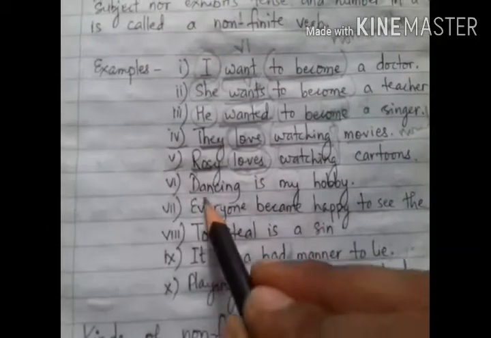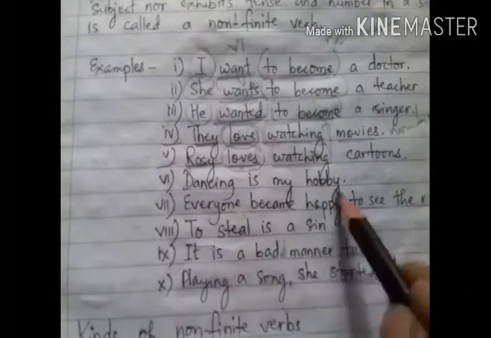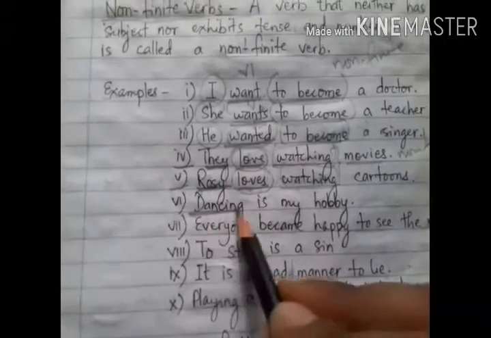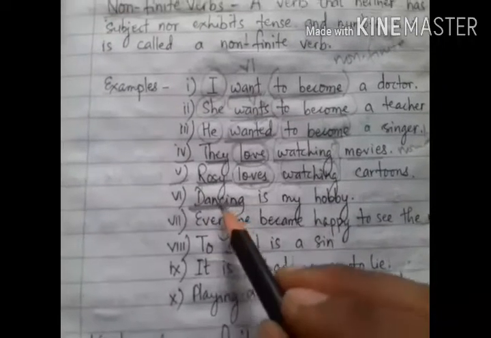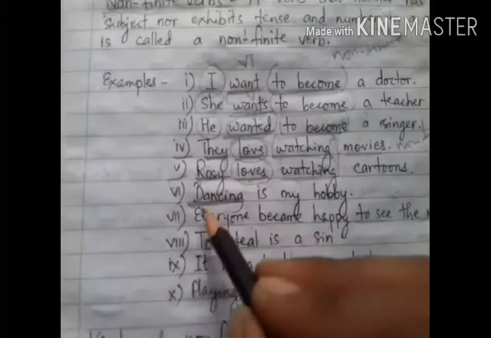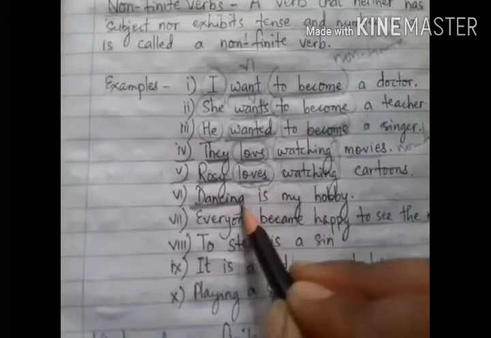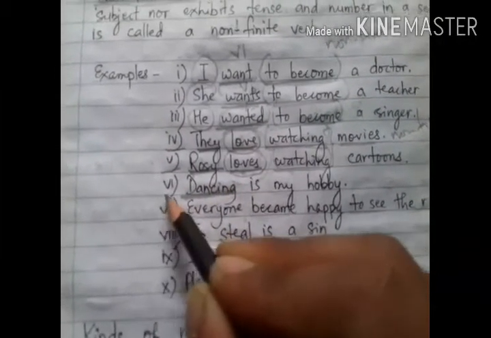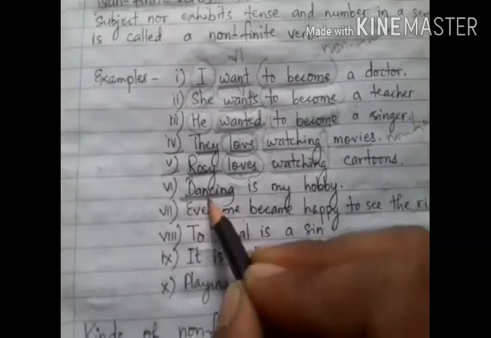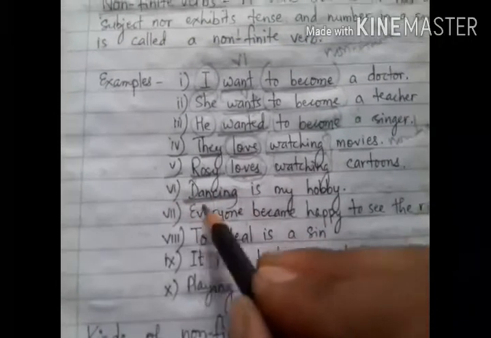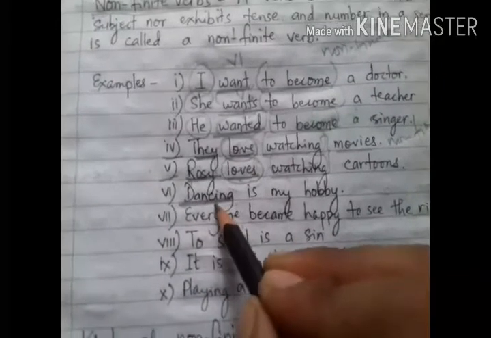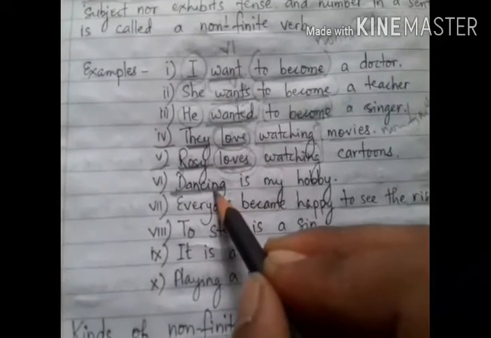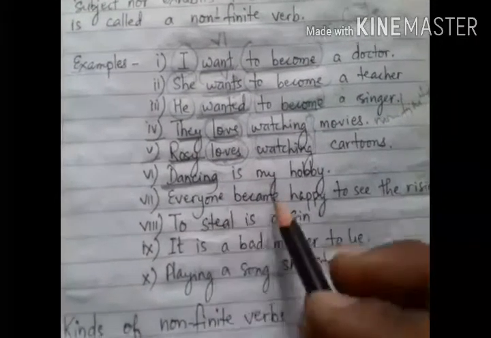Now see here, example number 6, dancing is my hobby. What is my hobby? Dancing. So here dancing is used as subject. Subject means either noun or pronoun. So here the verb dancing has been used as a noun. That means the verb has been used as subject. So it is a non-finite verb, because being a verb, it is used as a noun or the subject of the sentence.